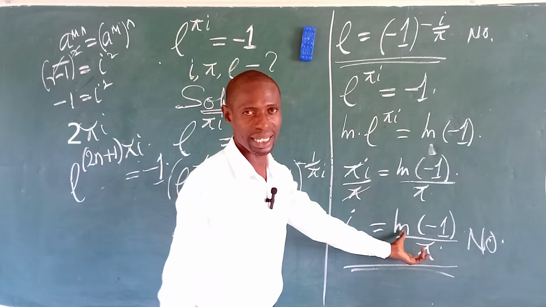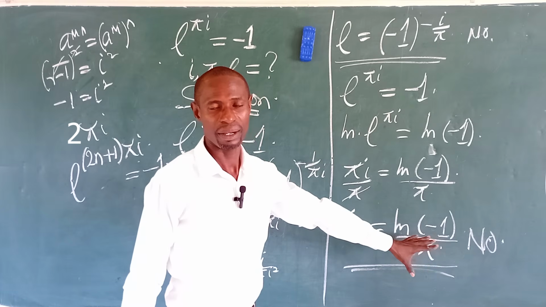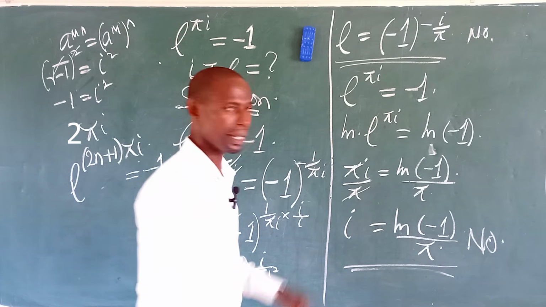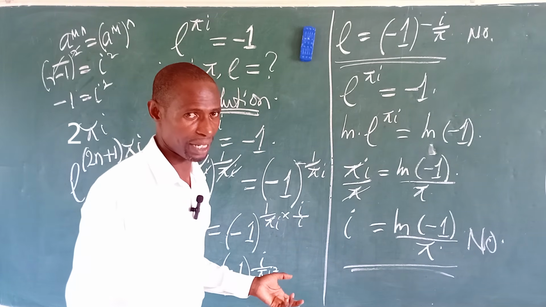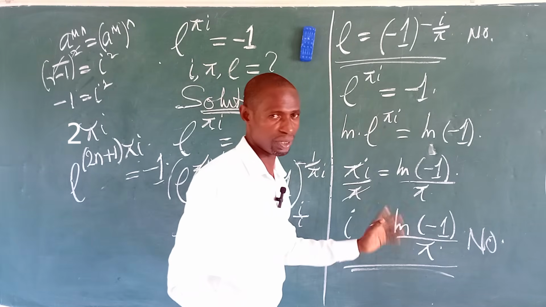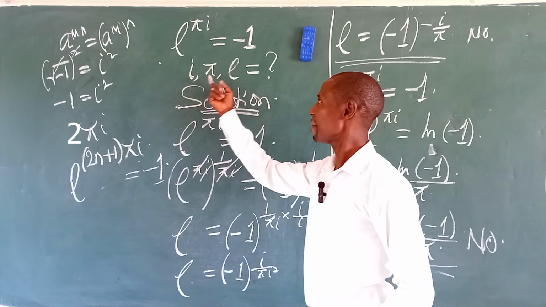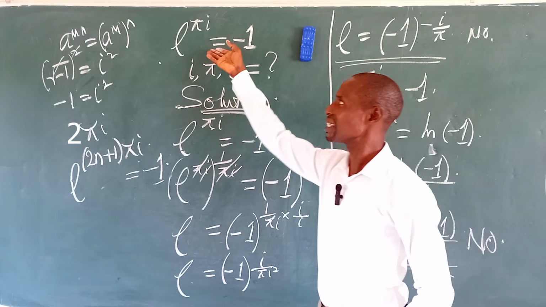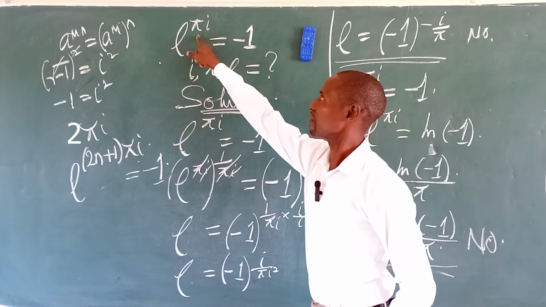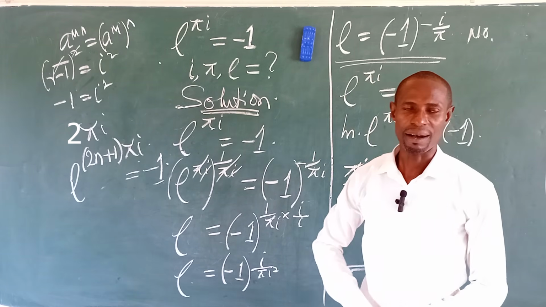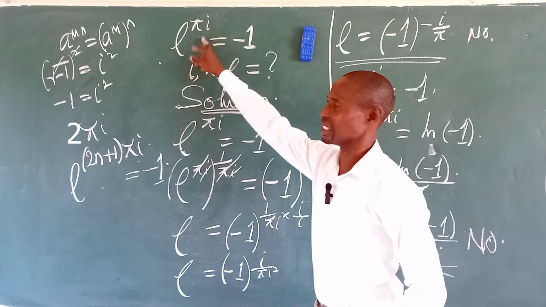Same thing here, the right-hand side will have multiple values, and so I also has different values. So if you check all this, you discover that in all, we cannot actually isolate I, pi, E from this expression. Why? Because of this exponential power we have here, this exponential quantity.